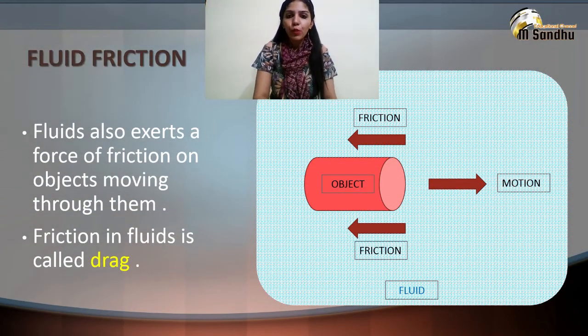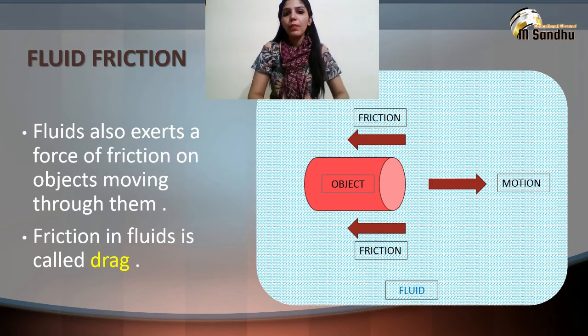Now coming to fluid friction. Till now we have seen examples of friction between solid surfaces. Fluids like liquids and gases also exert a force of friction on objects moving through them. Friction in fluids is called drag.